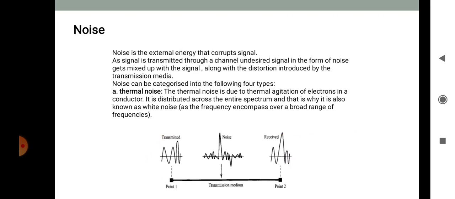The first one is thermal noise. Thermal noise is the random motion of electrons in a wire, which creates an extra signal not sent by the transmitter. It is also called white noise. Then the second is induced noise, created by motors or appliances. These devices act as a sending antenna and the transmission medium acts as a receiving antenna. Then the third is